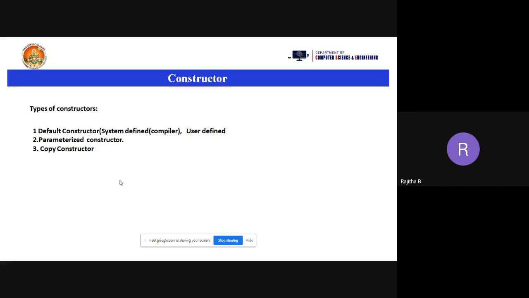Now, we have functions with parameters, without parameters, with return type, without return type. Like that, a constructor may or may not take parameters. If you want to take the parameters, you can take them. If you are not taking any parameters, then that constructor is called a default constructor. And what is the third type of constructor here? Copy constructor.